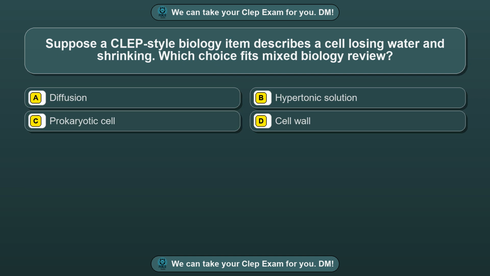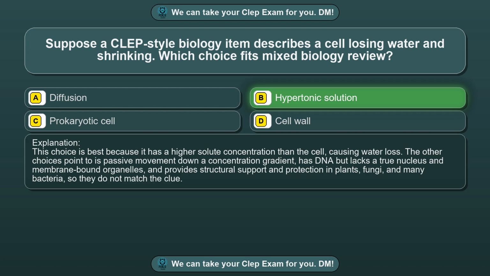Question 82. Suppose a CLEP-style biology item describes a cell losing water and shrinking. Which choice fits mixed biology review? Option A, diffusion. Option B, hypertonic solution. Option C, prokaryotic cell. Option D, cell wall. The correct answer is option B, hypertonic solution. This choice is best because it has a higher solute concentration than the cell, causing water loss.